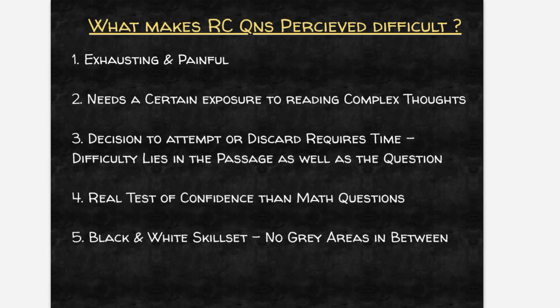All right. So decision making itself takes some time, whether you have to attempt a question or not. There are 2 reasons why you would not attempt a question. One is you cannot even comprehend the passage. The other reason is you feel that there are 2 options and you're not able to eliminate the wrong one and get the right one, because the 2 options are so close to each other.